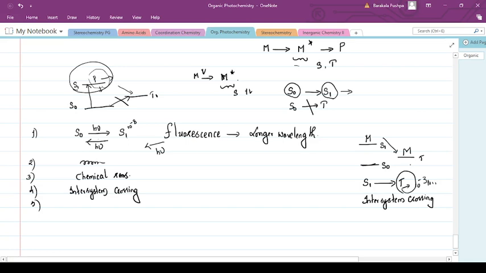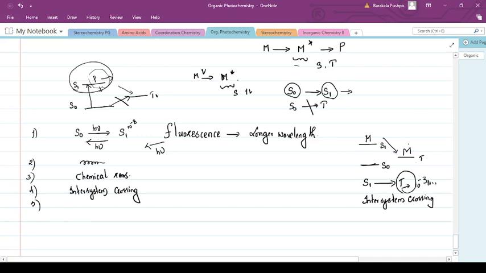Intersystem crossing is more efficient in molecules where the energy gap between the singlet excited state and the triplet state is smaller. These types of reactions are most probable in the benzophenone case, where intersystem crossing takes place.